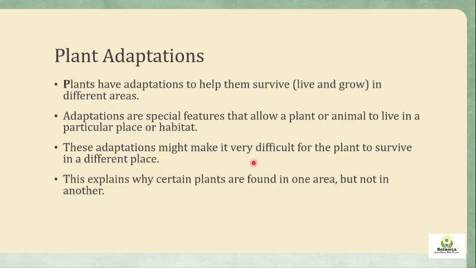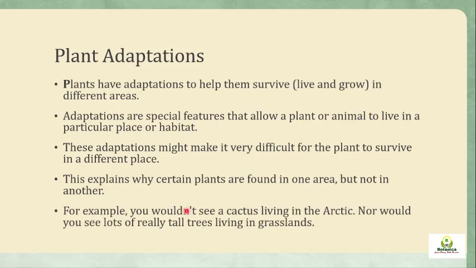Every plant living in a different area will have its own adaptations according to its need. For example, you would not see a cactus living in the Arctic, nor would you see lots of really tall trees living in grassland. In a grassland, grasses normally inhabit that environment, and in a forest or any other ecosystem, you will normally see a homogeneous type of vegetation. There are also herbs, shrubs and trees, but normally there is a homogeneous type of vegetation. So you will not see both extremes.